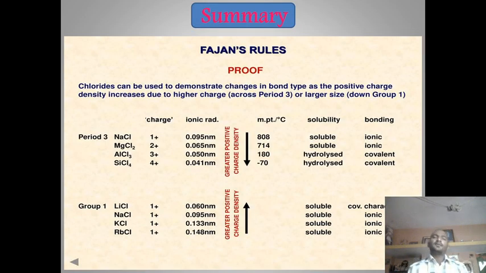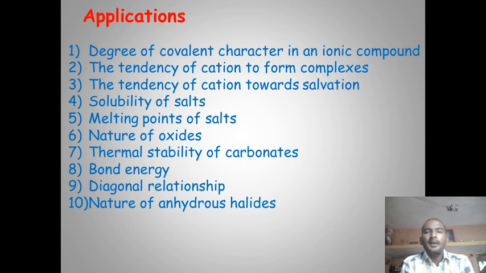This is the summary of Fajans rule that consists of charge, ionic radius, melting point in degree centigrade, solubility and bonding. You can pause this video and observe the trend in this summary of Fajans rule. Applications of Fajans rule and polarization: the degree of covalent character in an ionic bond can be predicted, the tendency of a cation to form complexes, the tendency of a cation towards solvation, solubility of salt, melting points of salts, nature of oxide, thermal stability of carbonates, bond energy, diagonal relationship, and nature of anhydrous halides.